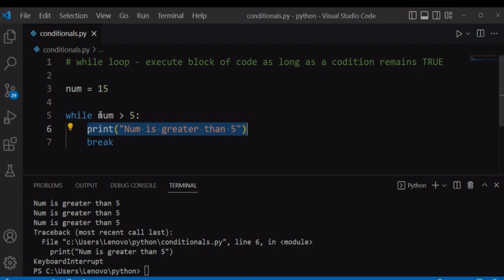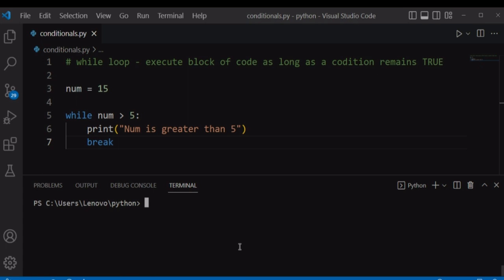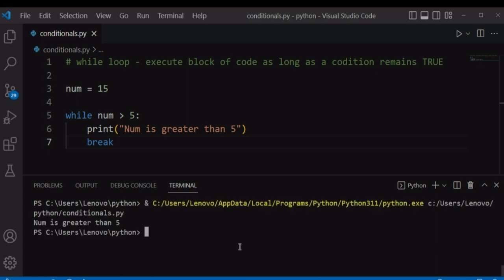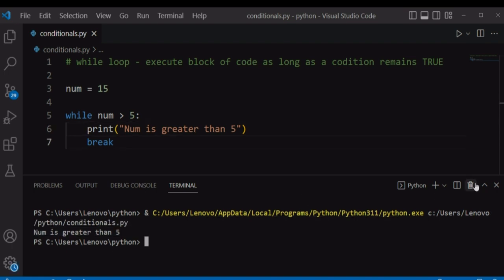And instead of going back to check whether the condition is still true to execute this line of code again, it will reach this line and break out of the loop. If you run our file again, you can clear the console, run the file. So it will print num is greater than 5, which is this print statement, and break out of the loop immediately.